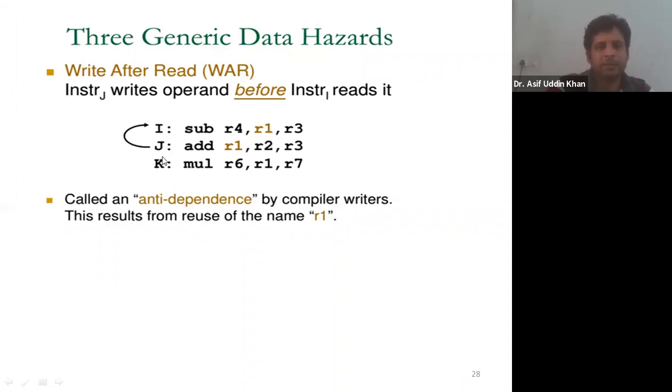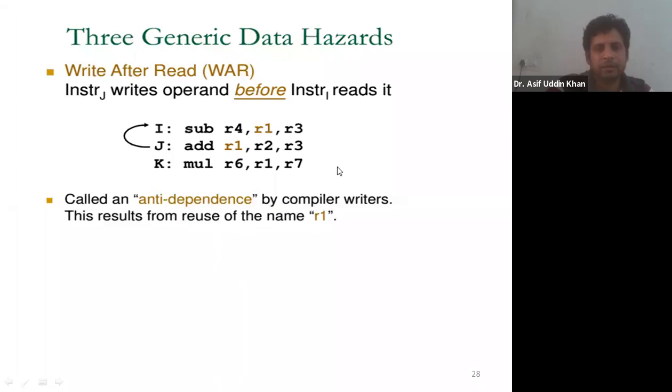But if instruction J tries to write R1 before instruction I reads R1, then this is known as write after read or WAR hazard.